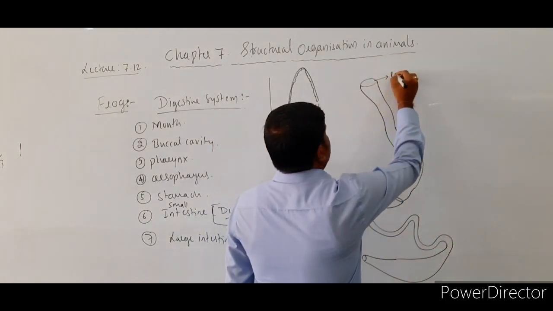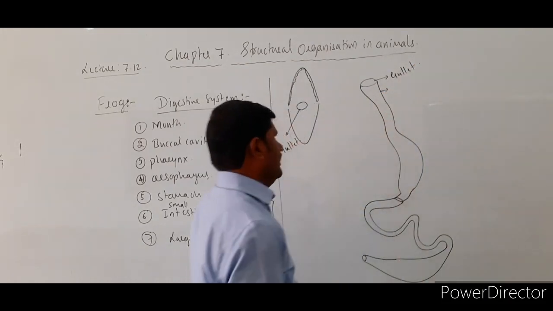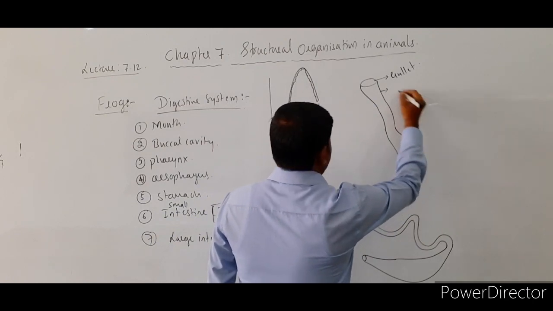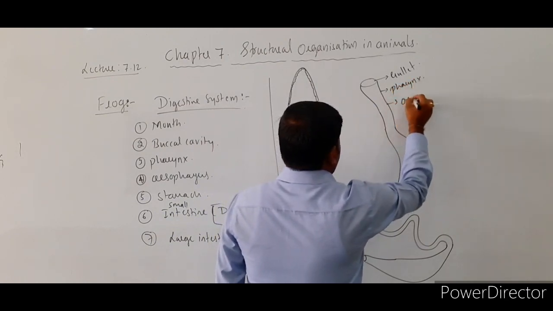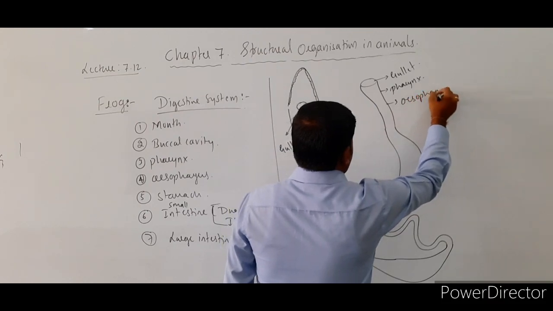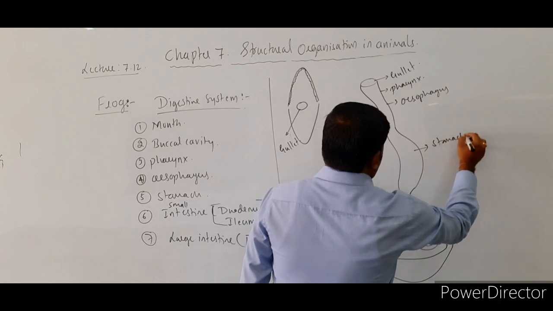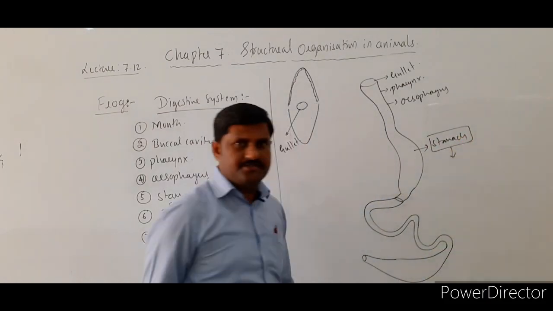So the gullet is seen over here, and later the pharynx, esophagus, and this is the stomach. In the stomach, we come across two parts.